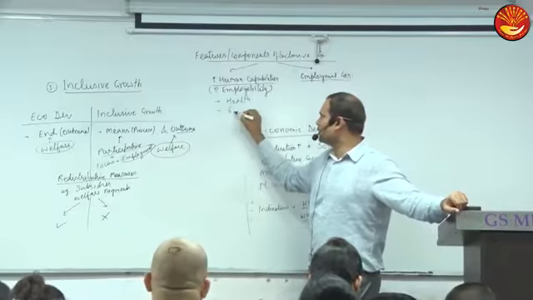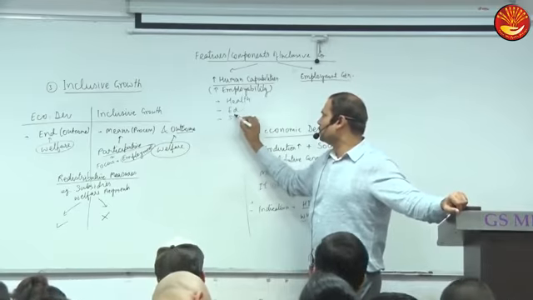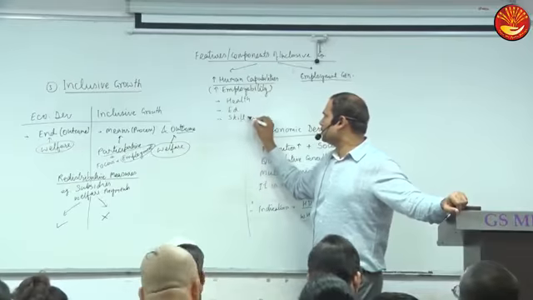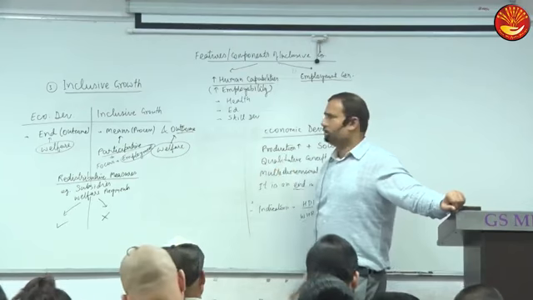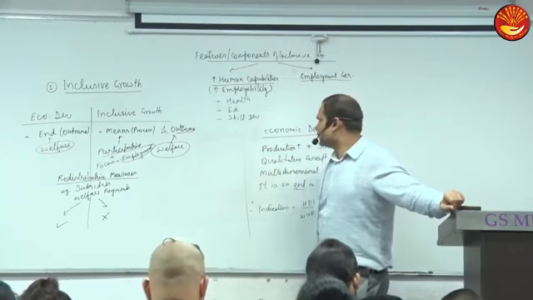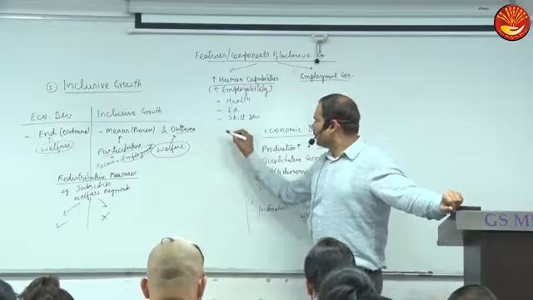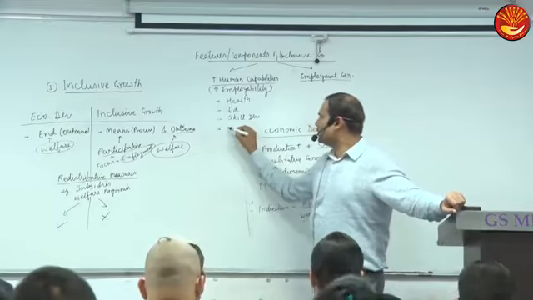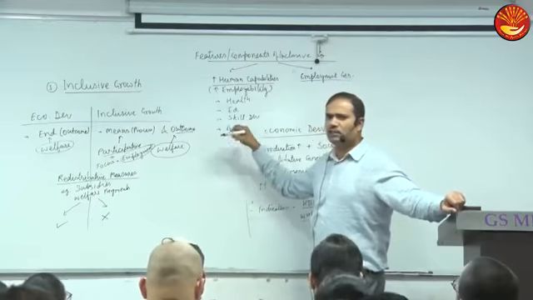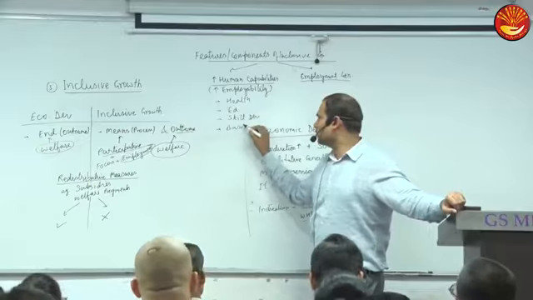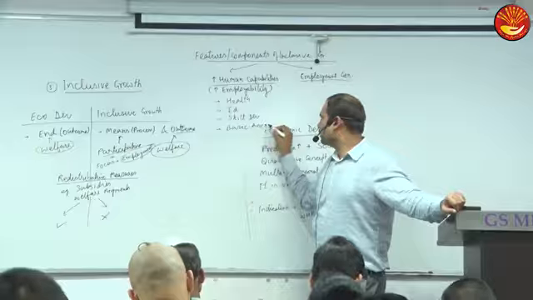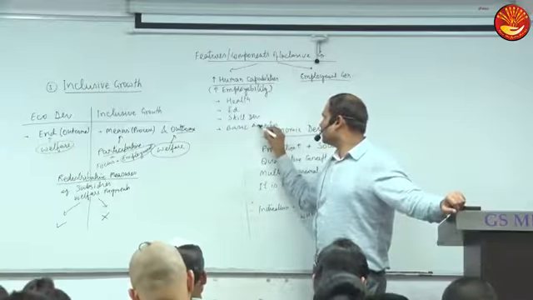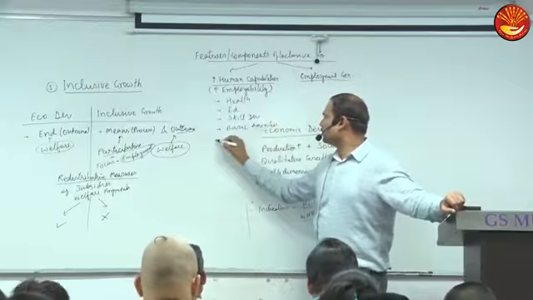People should be educated, people should be skilled, skill development. Okay, so health, education, skill development. Other is basic amenities. Sanitation and nutrition will come under basic amenities.